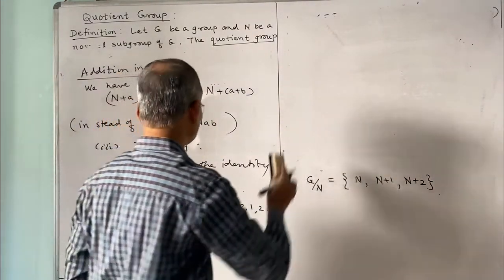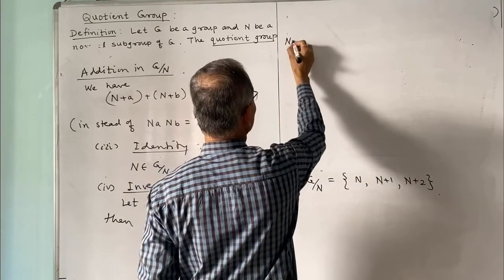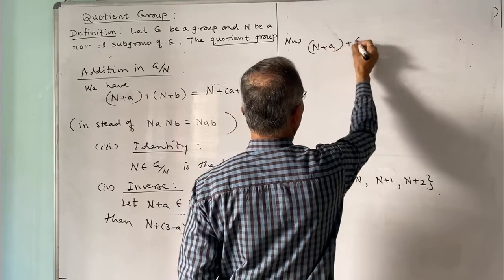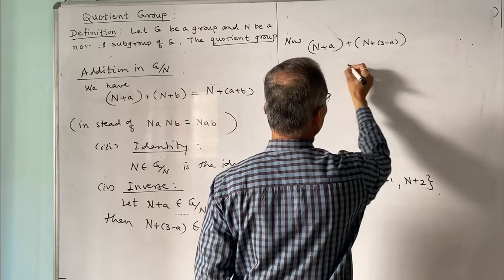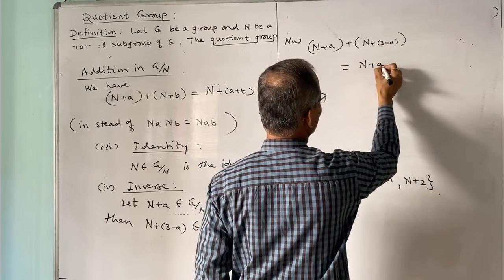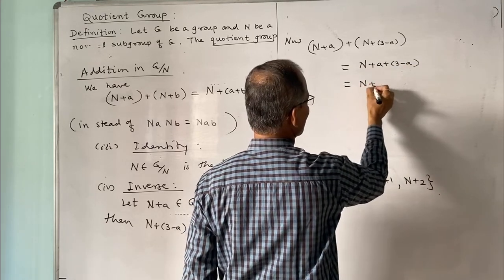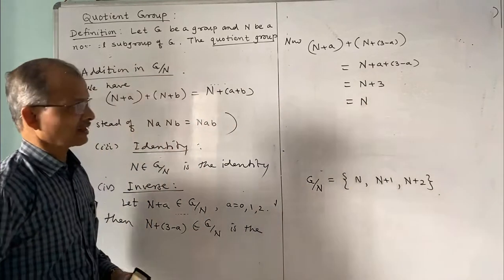So now what about the composition of these two? N plus a plus N plus 3 minus a. This is equal to N plus a plus 3 minus a, or that is equal to N plus 3, and this is equal to N. N plus 3 is N, we have seen.